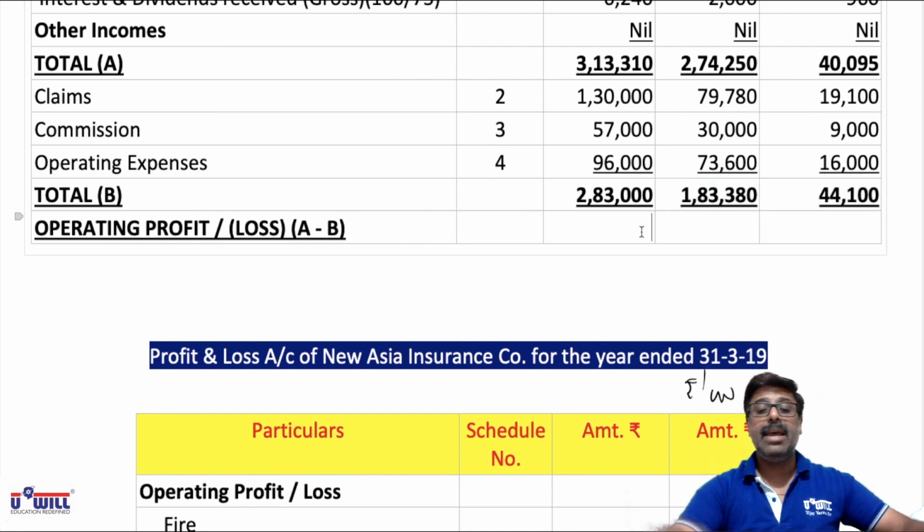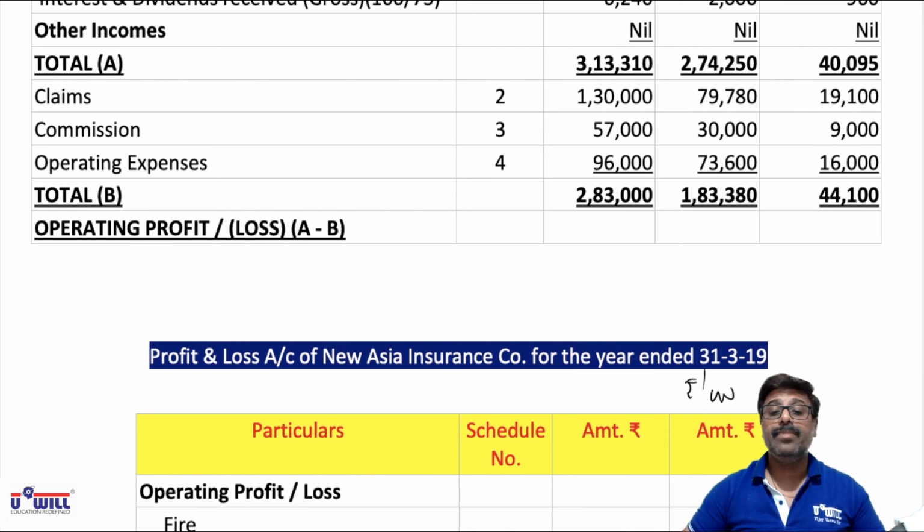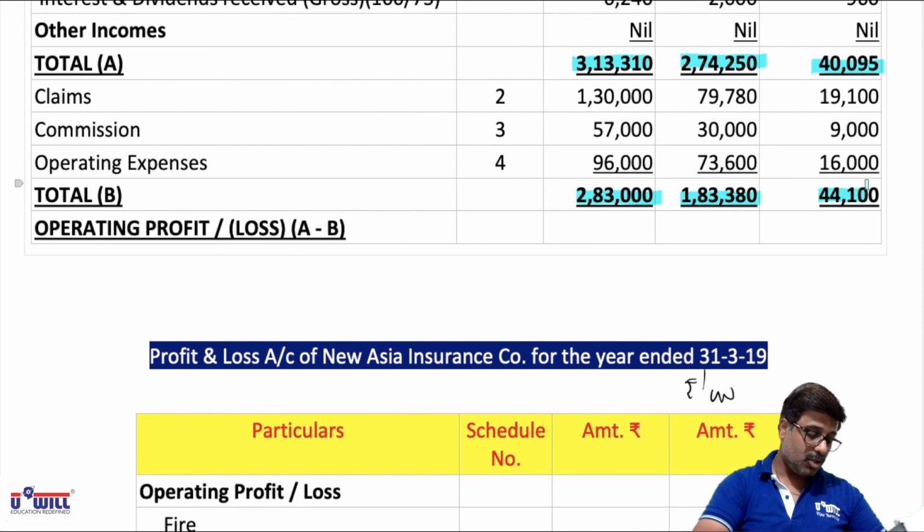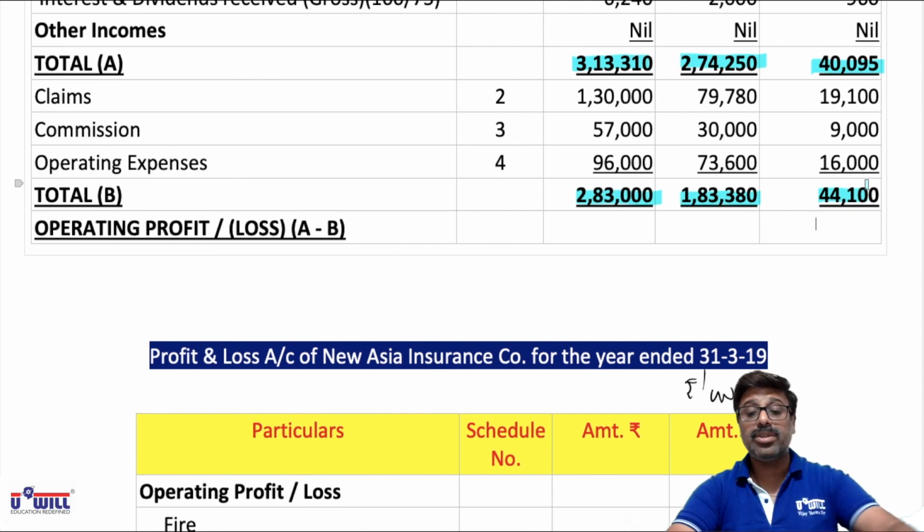Now A minus B, what will we do? 313,310 minus 2,83,000, 274,250 minus 183,380, 40,095 minus 44,100. So do it, everyone. 313,310 minus 2,83,000 is 30,310.